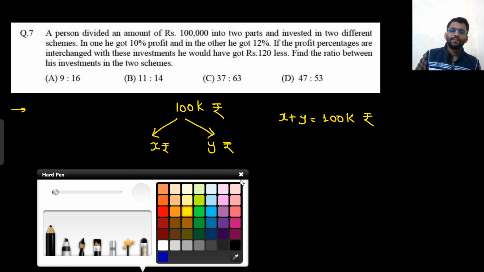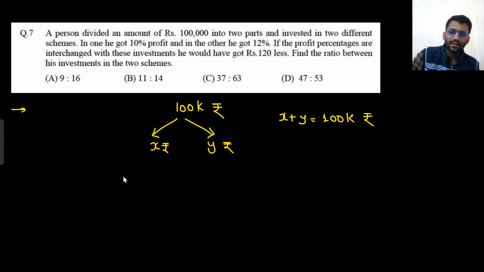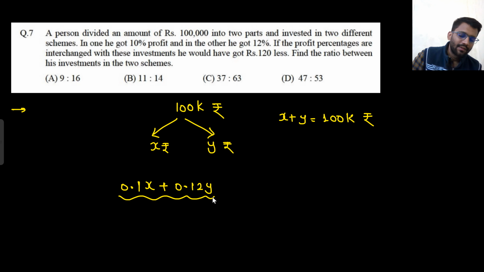Okay. So in the first scheme, he got 10% profit. That means if he had invested 100 rupees, he would have got a profit of 10 rupees, right? So whatever the amount he invested, 10% of that he got as profit. And here he got 12% profit. So this is the profit he got.